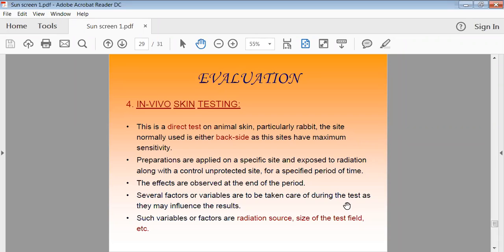If the rabbit which is exposed to the sunlight without any sunscreen preparation has any kind of erythema, redness, we have to note down to what extent that edema is there. And again, for the animal to which the sunscreen preparation was applied, is there any problem, is any erythema developed? Suppose that skin is very much safe, then we can say that your preparation has the ability to protect your skin from the rays. So this is the simple test we have to carry out.